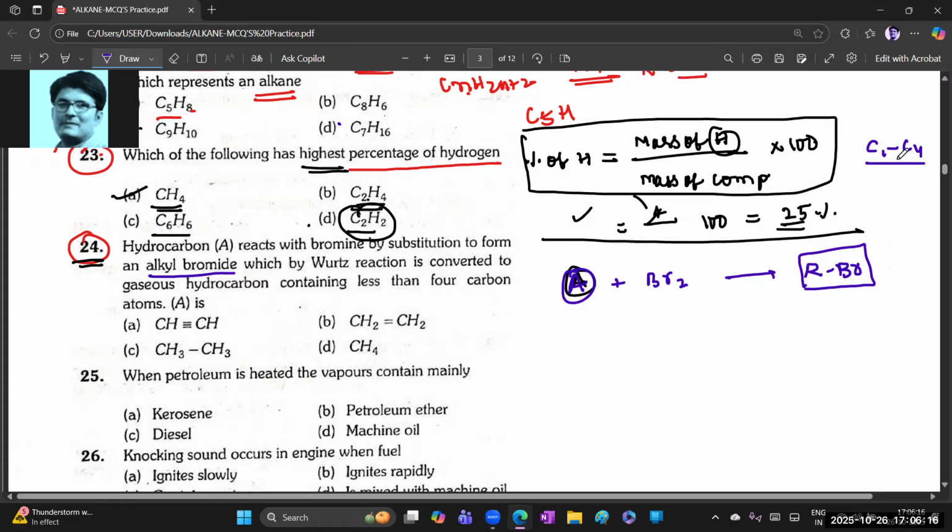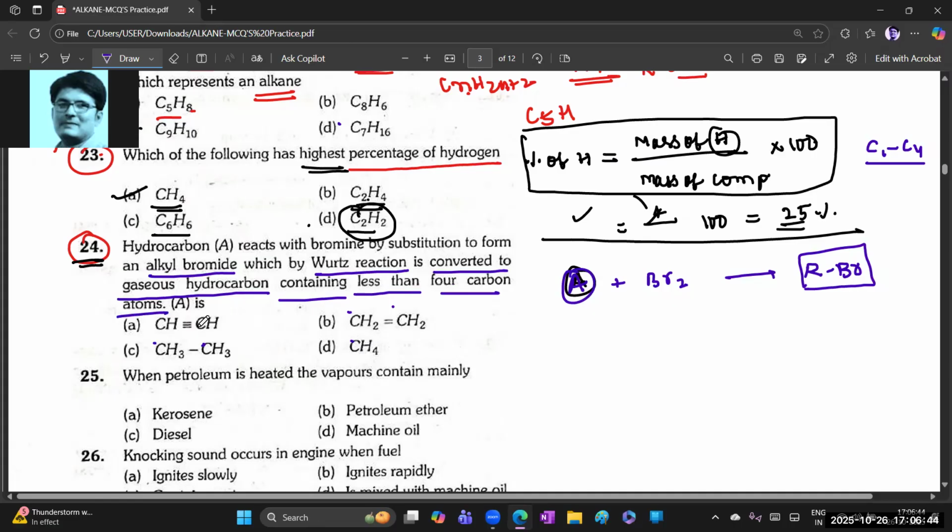Here, one carbon, two carbons, all are okay, they are all gases. So it is converted to a gaseous hydrocarbon containing less than 4 carbon atoms. This is the product to be formed.